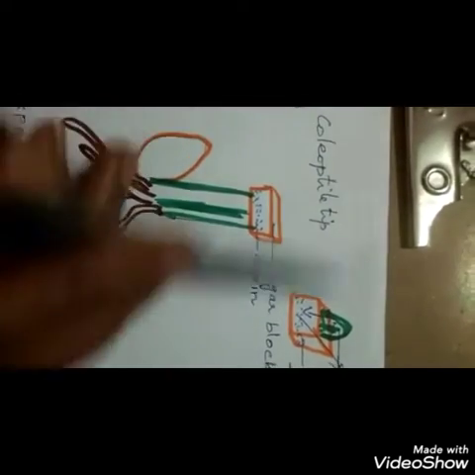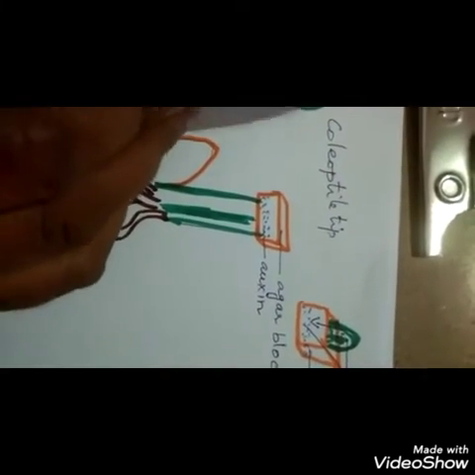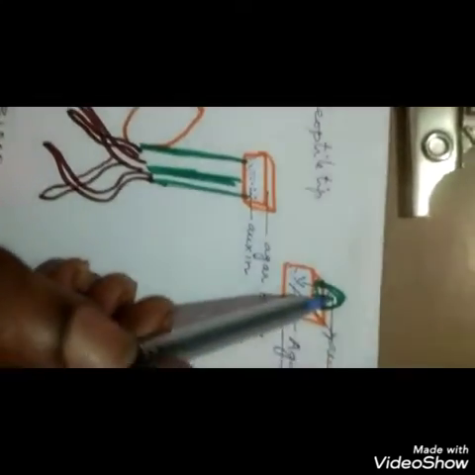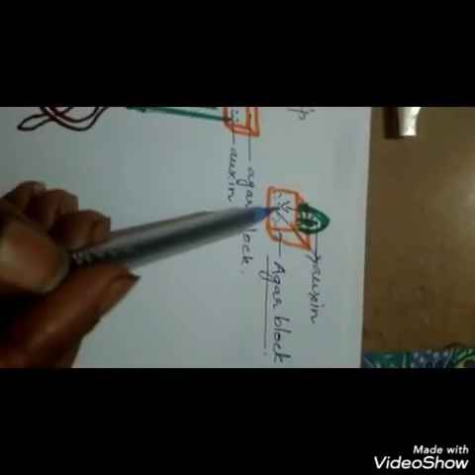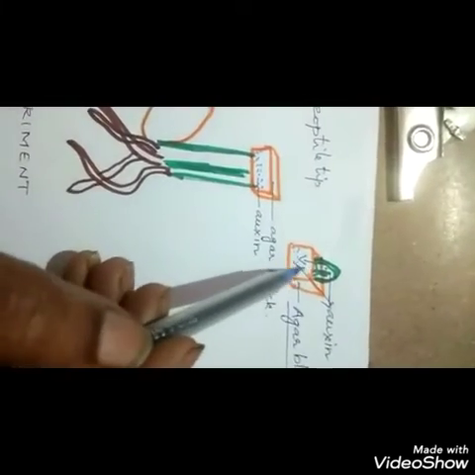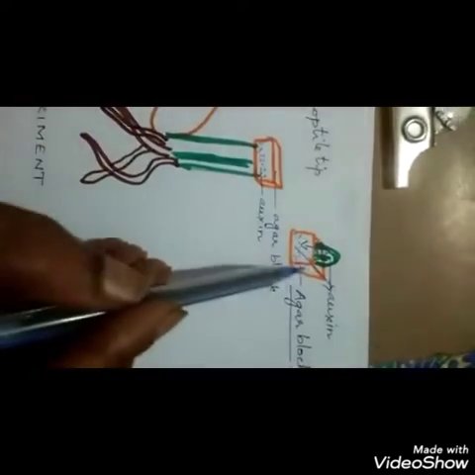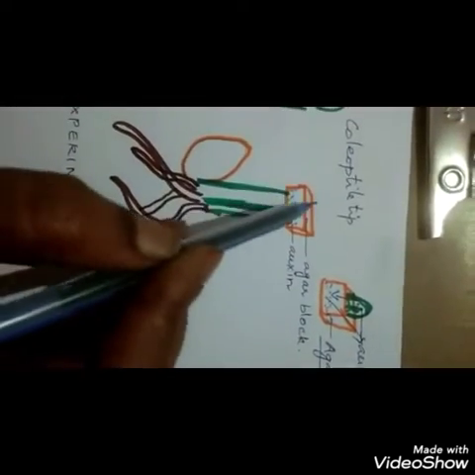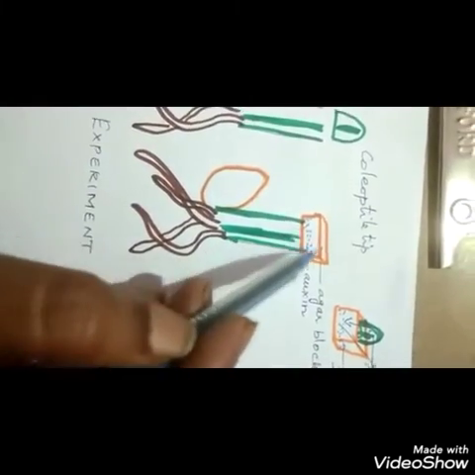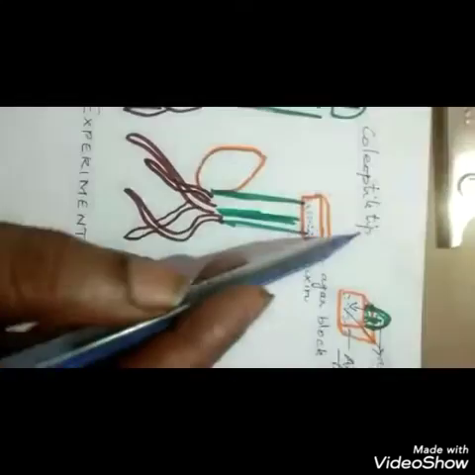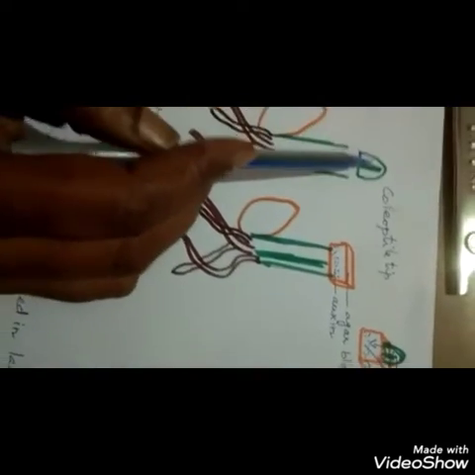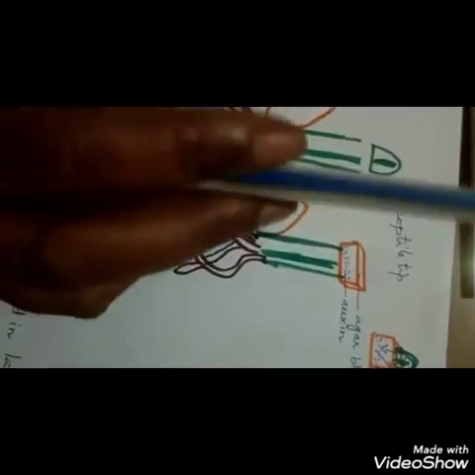growth. But in his third experiment, he placed the cut tip of the coleoptile on the agar medium. So the auxin moved down into the agar block. After 1 hour, he placed that agar block on the decapitated end of the Avena plant, and then the plant showed growth. By this experiment, he proved that auxin is secreted at the tip of the coleoptile, which induces the elongation of the stem.